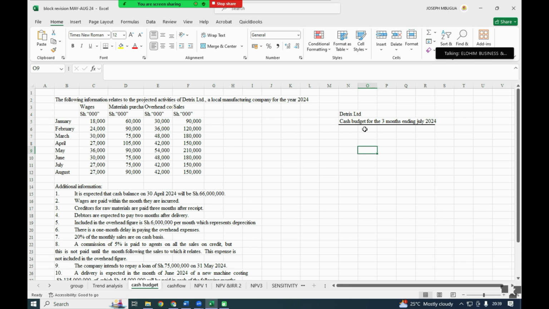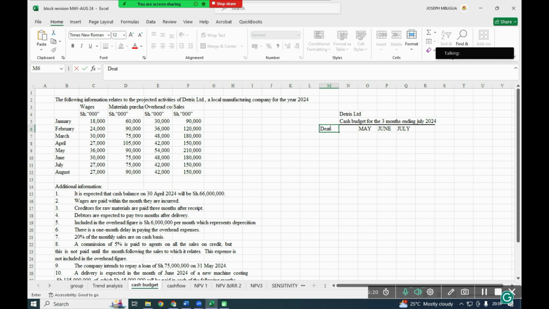So in our case, we just need 3 months. So you can have May, June, and July. And we shall have our details on this end. Yeah, for 3 months, and we are dealing with shillings in thousand. We shall start with the receipts.